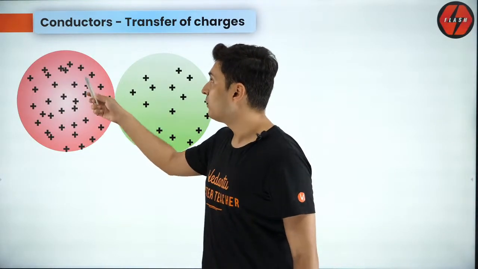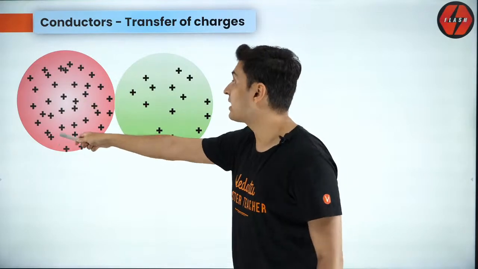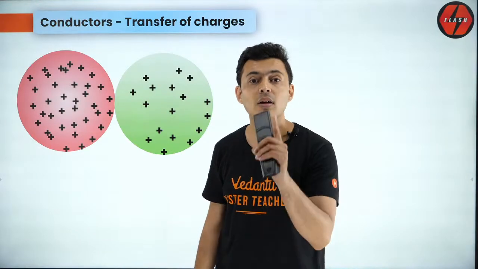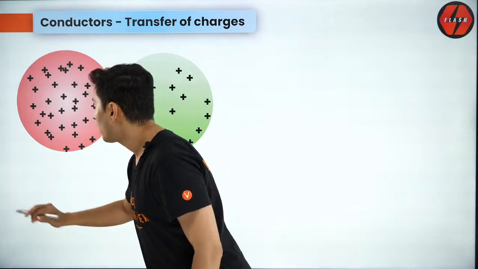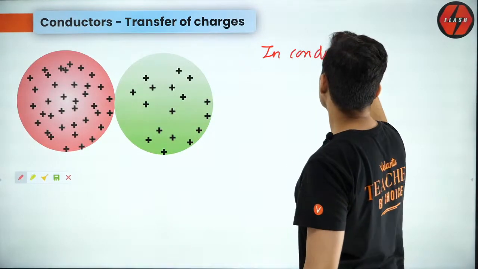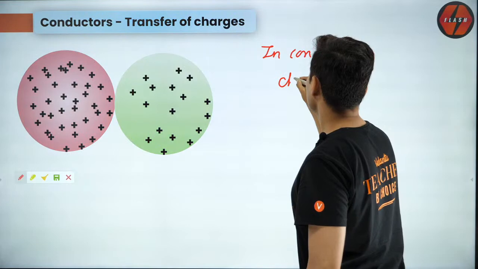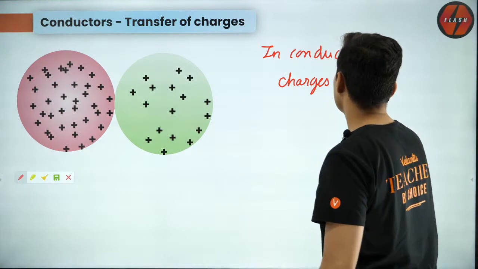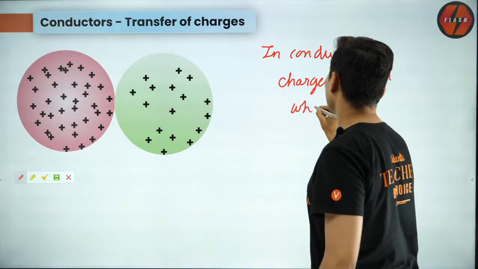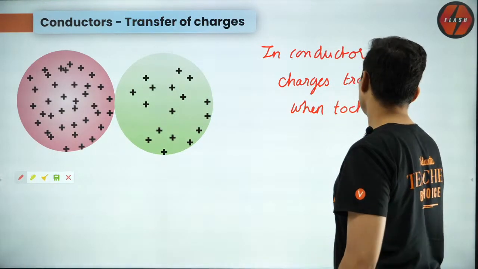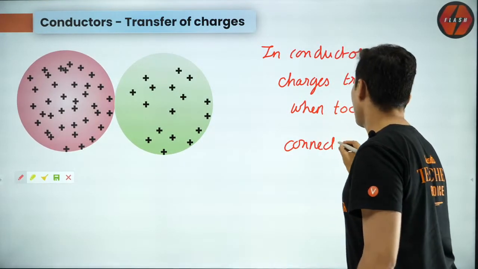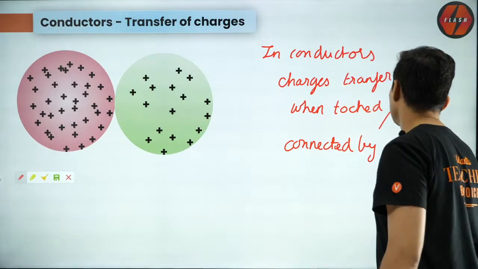Understand, only in conductors can the charges move from one body to the other when you touch them. In conductors, charges transfer when touched or connected by a wire.